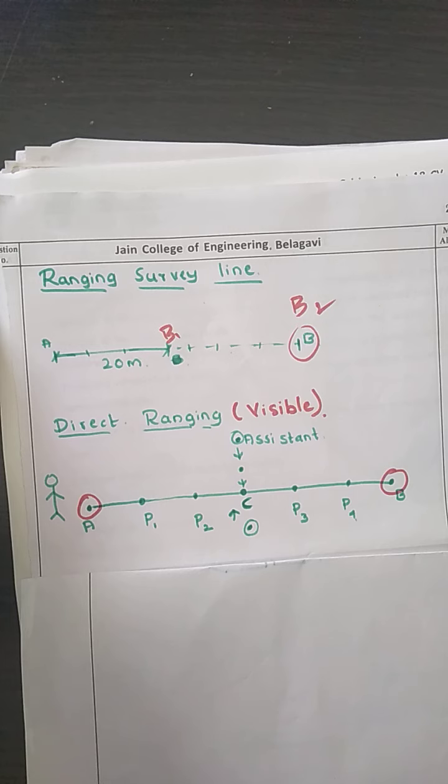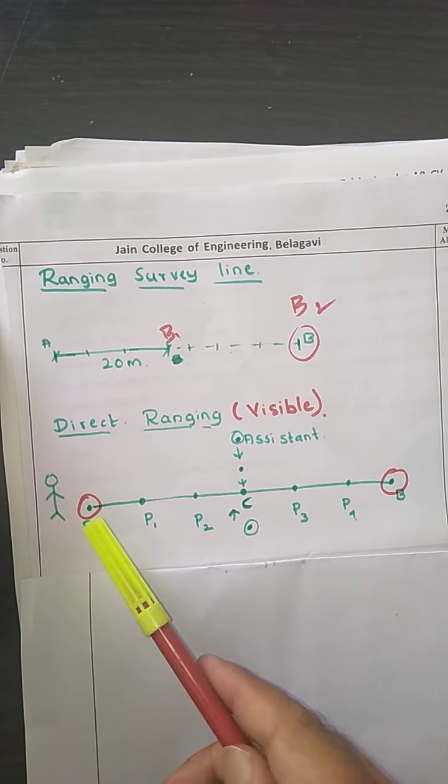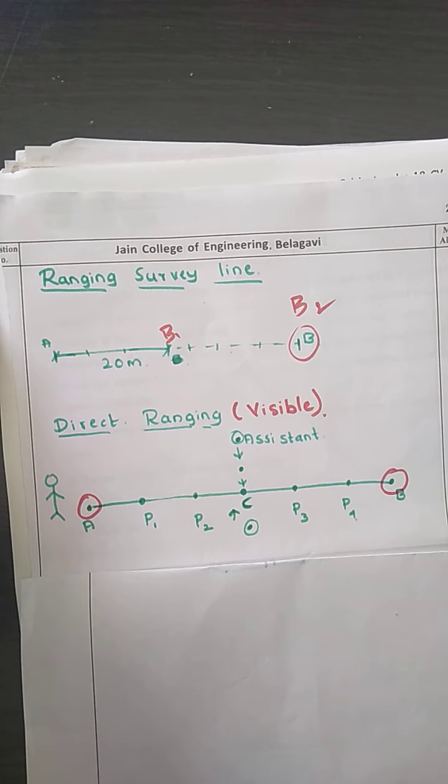Now we will see the first condition: direct ranging when the two points are visible. Direct ranging is used when the points A and B are visible to each other.